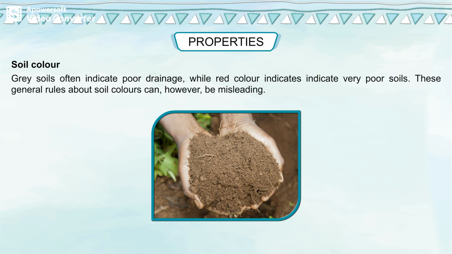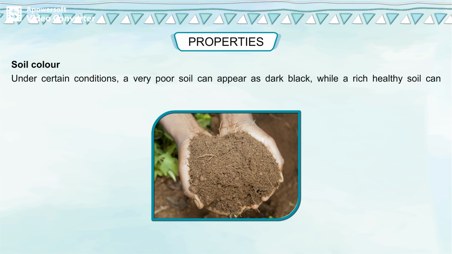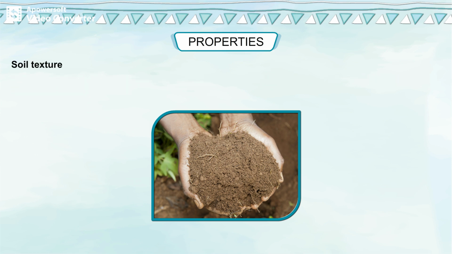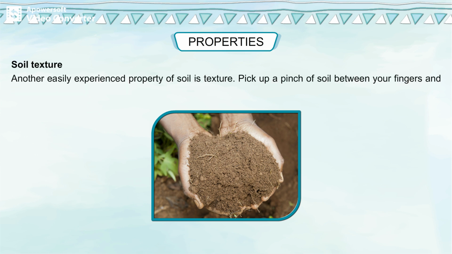These general rules about soil colors can, however, be misleading. Under certain conditions, a very poor soil can appear as dark black, while a rich healthy soil can appear as red. Soil texture. Another easily experienced property of soil is texture.